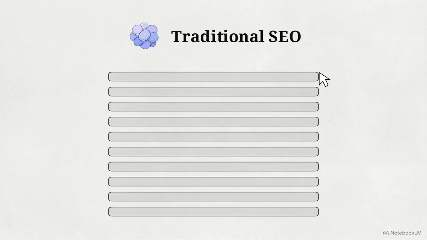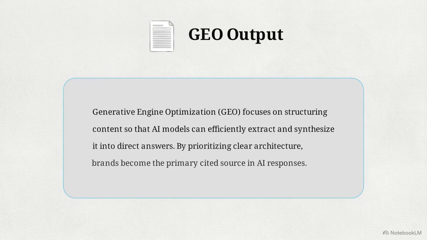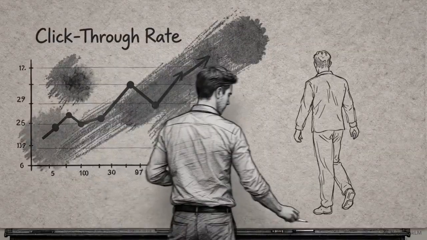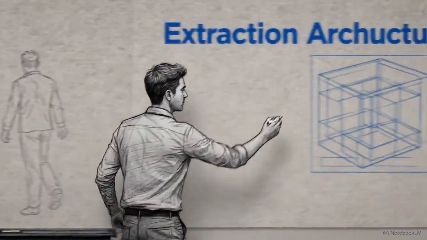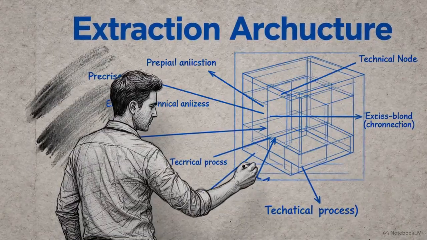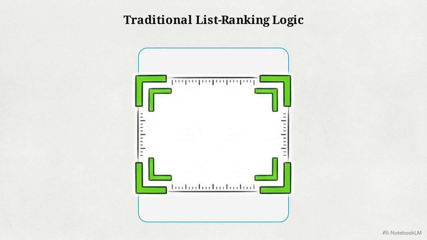Traditional SEO optimizes for positional placement in a ranked list. GEO optimizes for direct citation in a synthesized zero-click answer. Achieving true AI citation requires shifting the architectural goal from optimizing for clicks to optimizing for machine extraction. To understand why a 2,000-word authoritative article fails AI parsing, we must deconstruct the mechanical differences in how data is retrieved. Traditional crawlers use list ranking logic.